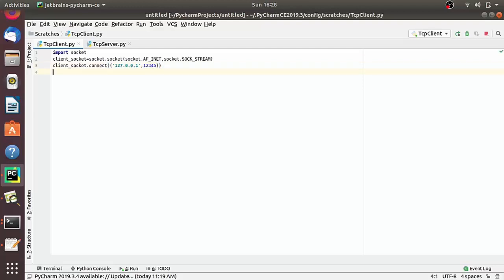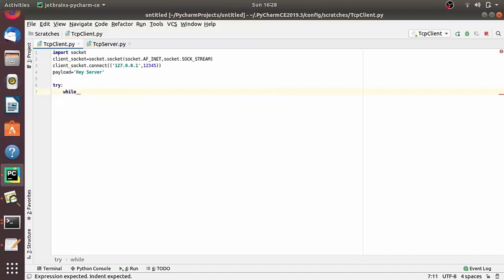Now let's try to send the data to the server and also receive some data from the server. So I am defining a variable named payload and I am assigning a message. Payload is just a message, so I am just assigning payload as "hey server". We are going to write the send message method in a try and except block.